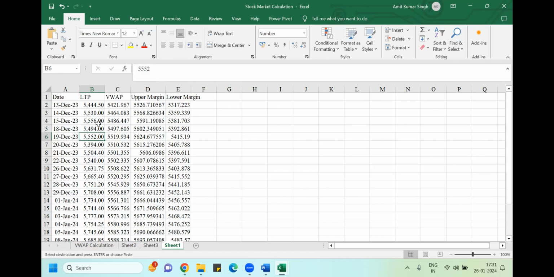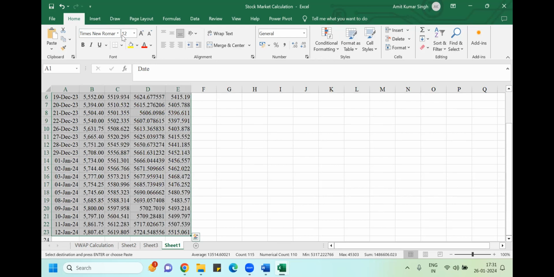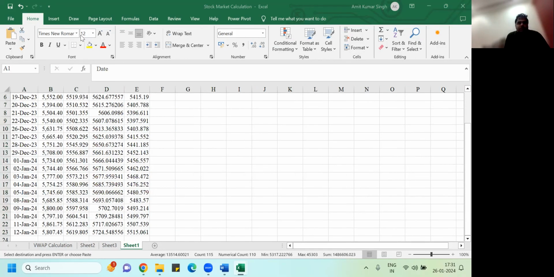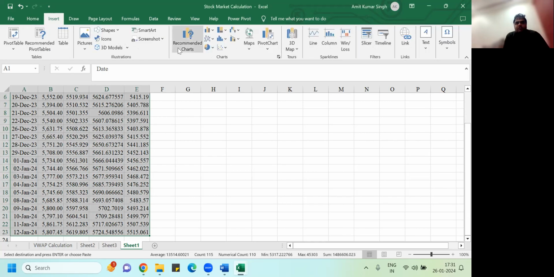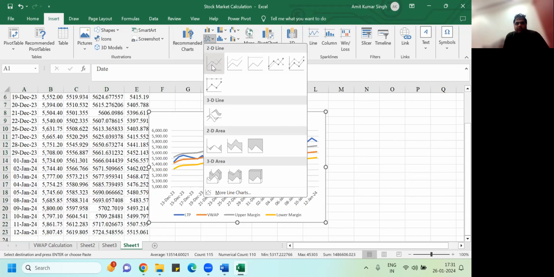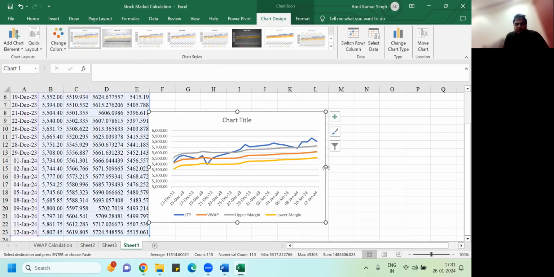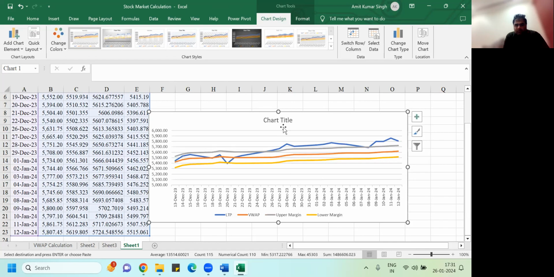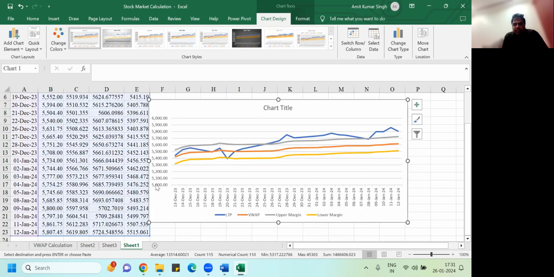Now what I want, guys, imagine if I plot the curve. Control A, then go to Insert. I want the line graph. So basically, what is your closing price, LTP? The blue line is your closing price.